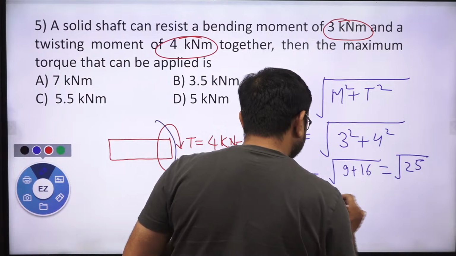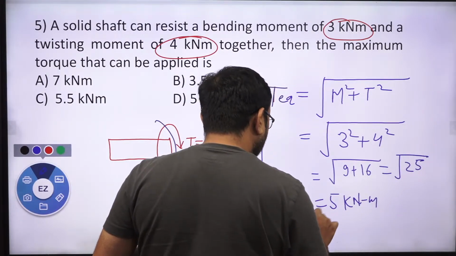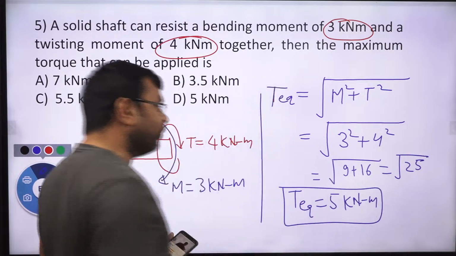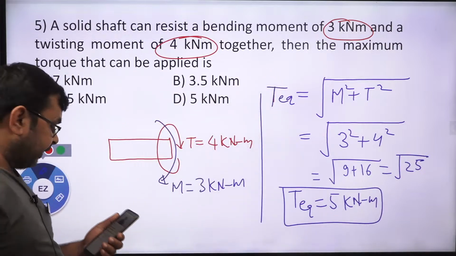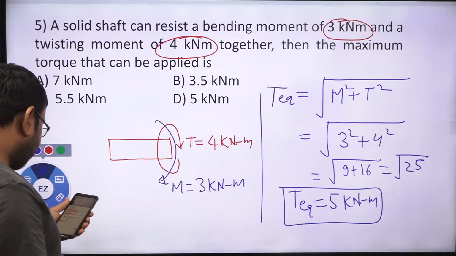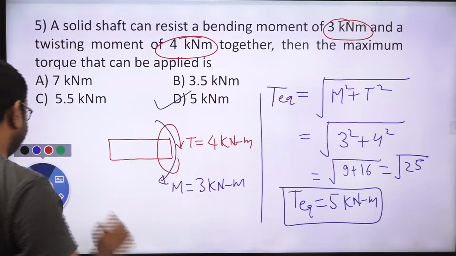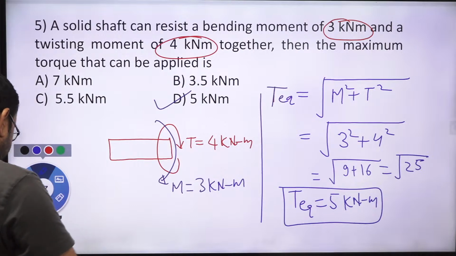This is 5 kilonewton meter. This is T equivalent, the equivalent twisting moment that can be resisted by the shaft. Yes, very good. Option D is the right one. Correct?